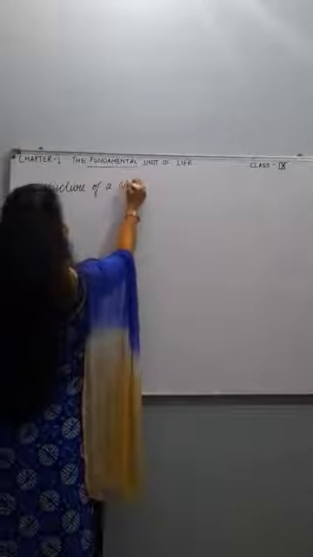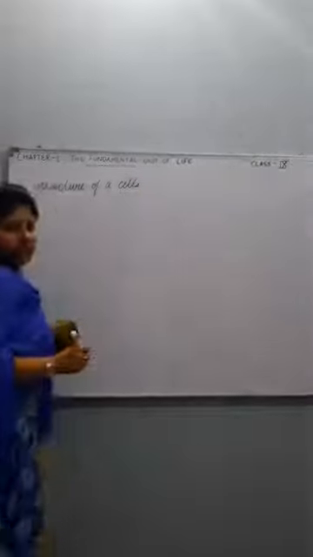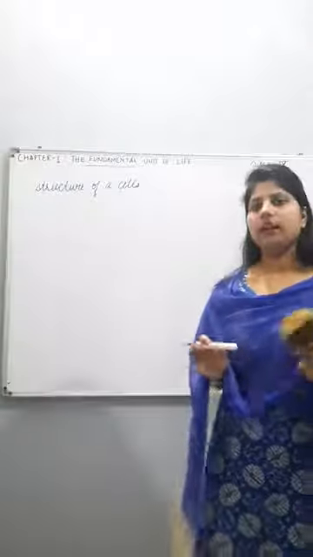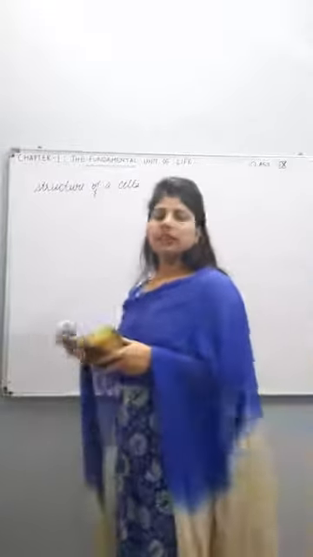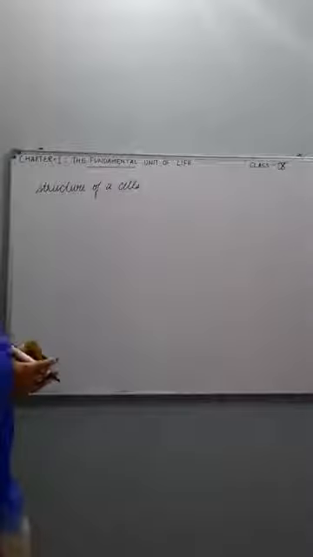So if we talk about the structure of a cell, we can categorize cells accordingly, like we can say it is a plant cell or an animal cell. Further, we will also categorize according to the type of nucleus they have, that is prokaryotic and eukaryotic. We will study it later on. First of all, we will discuss the structure of a cell, and that is of the animal cell first.